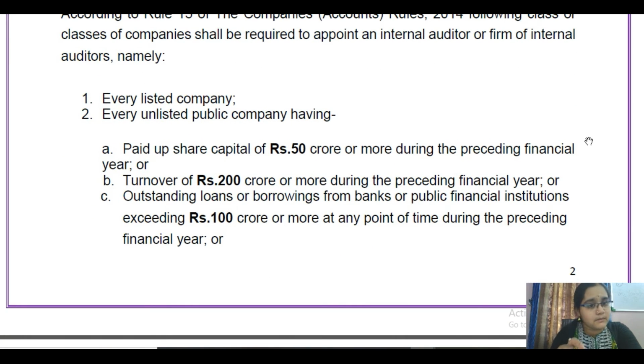First, every listed company must have an internal auditor, and every unlisted public company whose paid up share capital is 50 crore rupees or more during the preceding financial year. So paid up share capital in the preceding financial year is 50 crore rupees or more, or the turnover is rupees 200 crores or more, or the outstanding loans or borrowings from banks or public financial institutions exceed 100 crore rupees or more at any point of time during the preceding financial year.